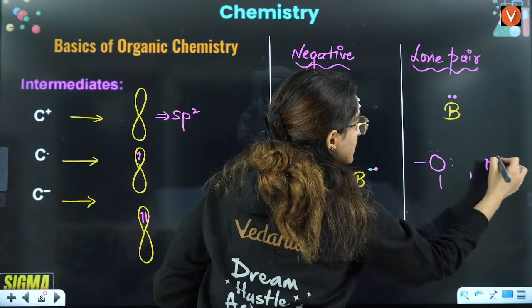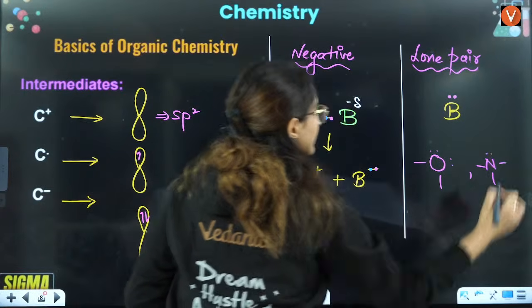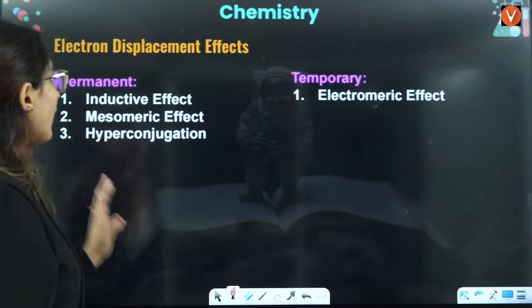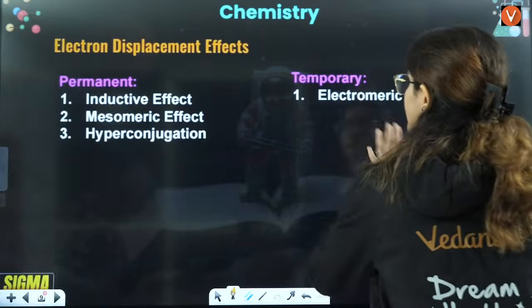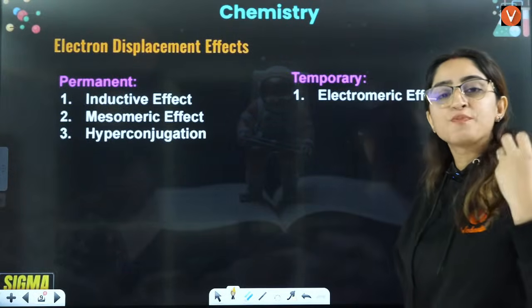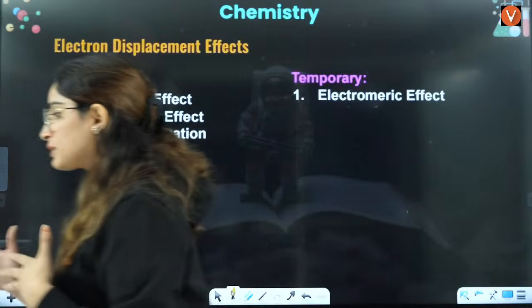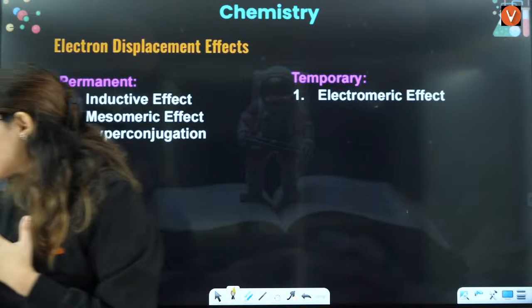Okay, everybody. So let's see the next thing. We have done this. Now let's understand the electron displacement effect. Now we know that electrons are being displaced.